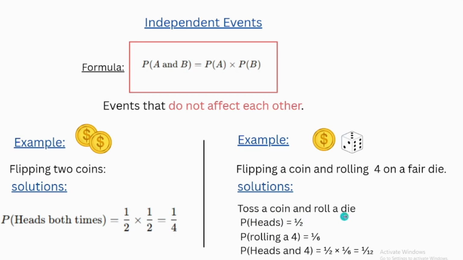Toss a coin and roll a die. Probability of getting heads on the coin equals half. Probability of rolling a 4 equals 1/6. Probability of getting heads and 4 equals half times 1/6, equals 1/12.